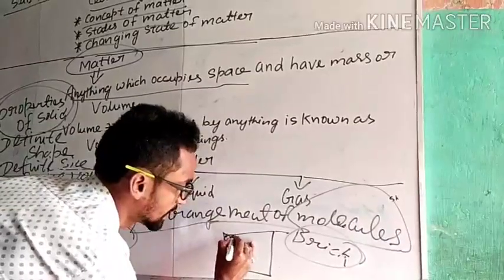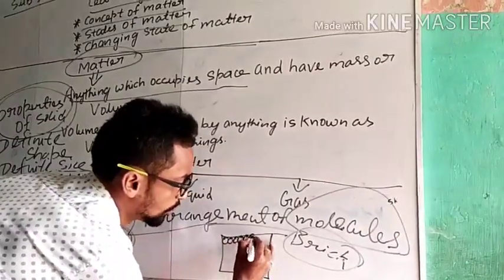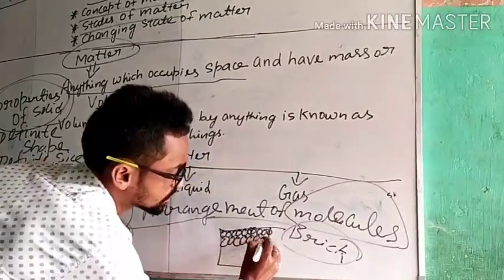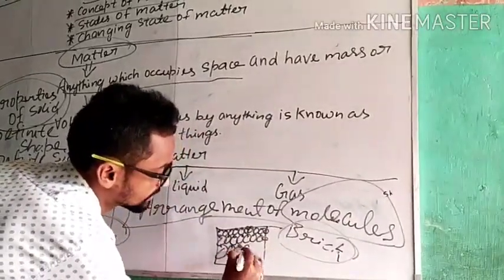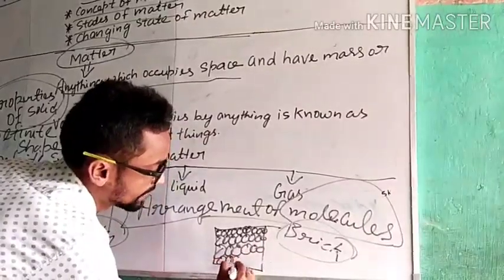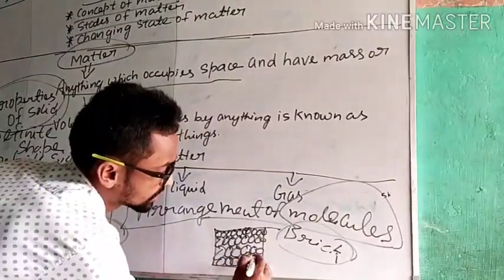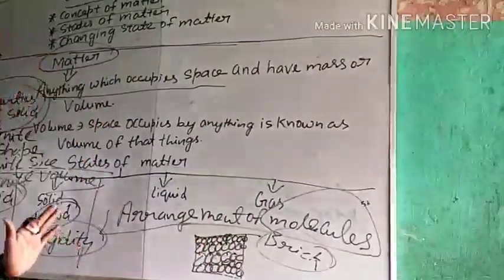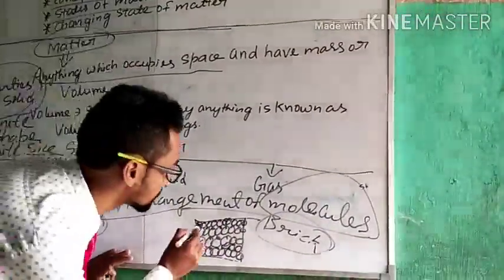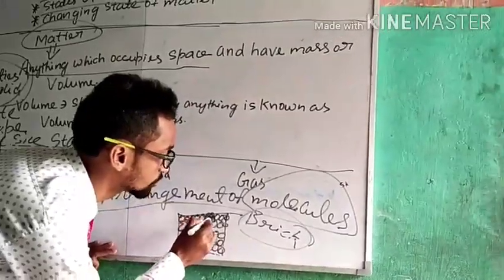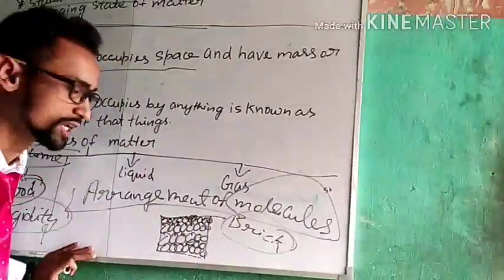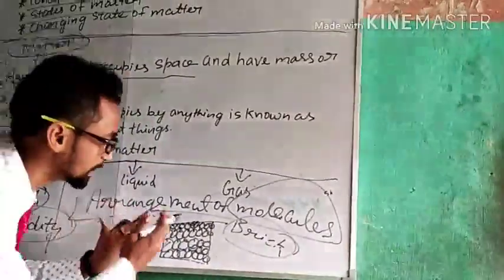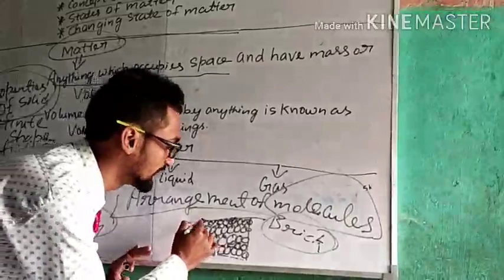The arrangement of molecules in a brick: the smallest particles are present very close to each other in a solid. So the space between the molecules is negligible in a solid, but the force of attraction between the two molecules in a solid is very high.